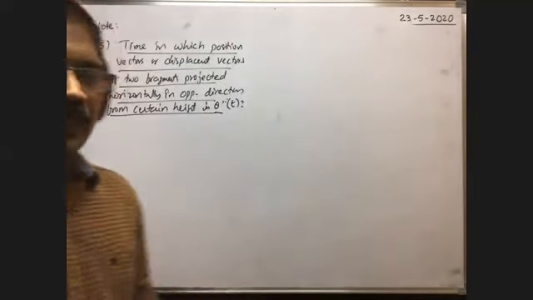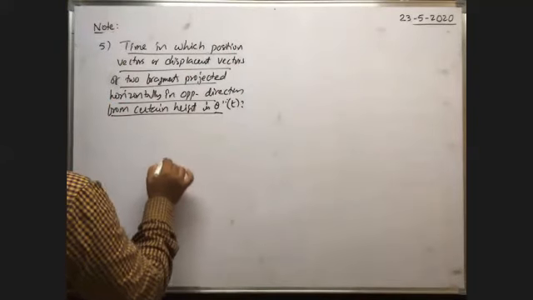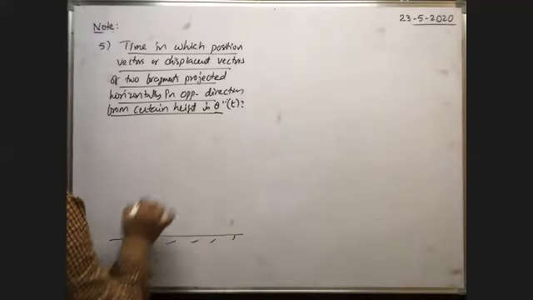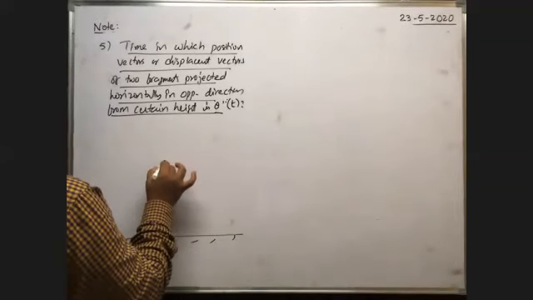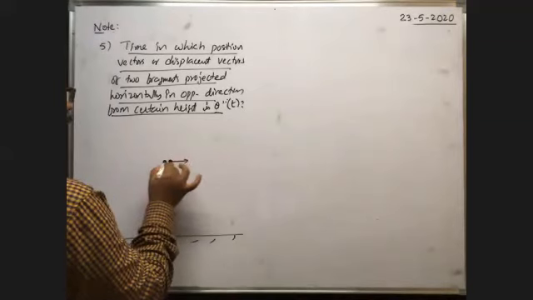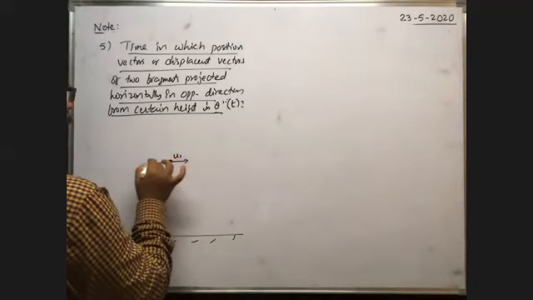Okay. Right. You see, here from a certain height from the ground, it is the ground, two fragments are fired exactly in opposite directions with velocities say u1 and u2.